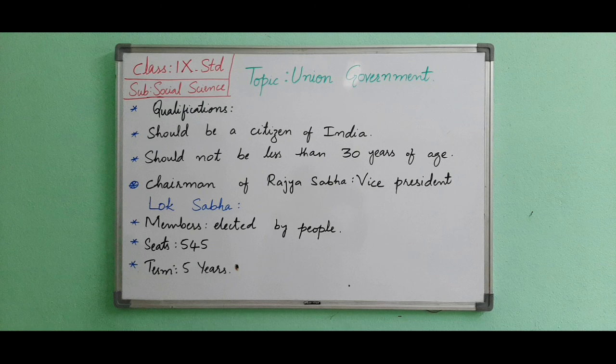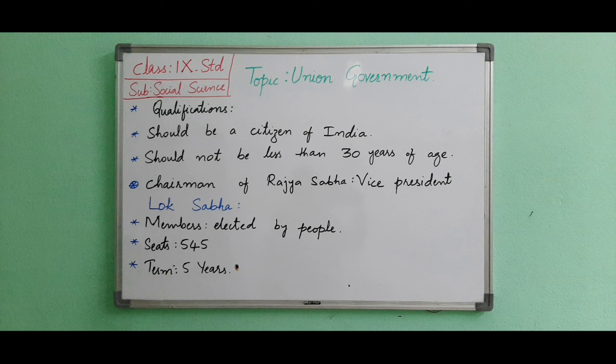The Speaker gives his ruling whenever there are questions about the validity of the proceedings according to the protocol. Protocol means a system of fixed rules used in an official meeting. All including the Prime Minister are expected to respect the Speaker of the House. When there is an equal number of votes for and against, the Speaker casts the deciding vote. The Deputy Speaker conducts the proceedings in the absence of the Speaker.